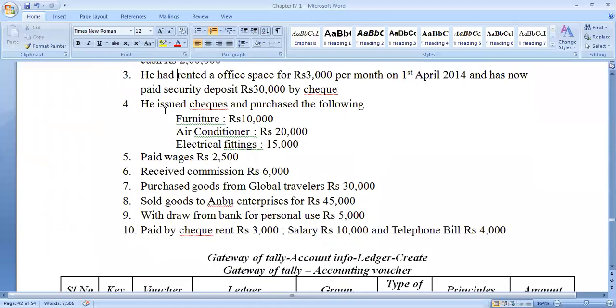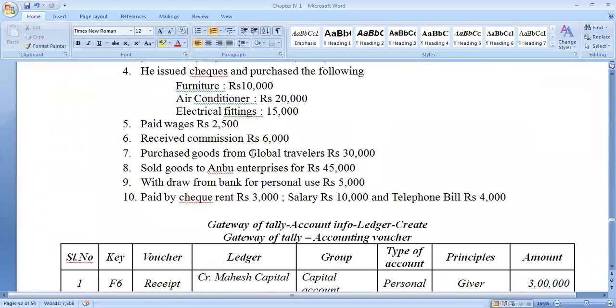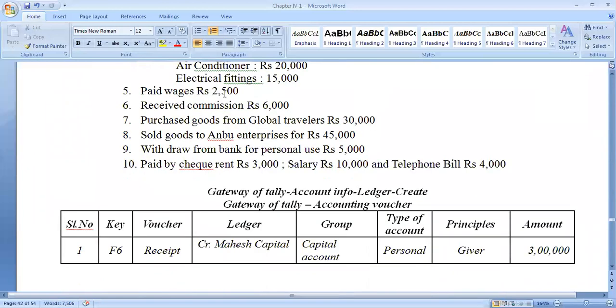Clear? Then he issued a check and purchased the following: furniture, air conditioner, electrical fittings. Purchase is made. So furniture account debit, air conditioner account debit, electrical fittings account debit to Mahesh account or the bank account you can write. Paid wages of rupees 2,500. Paid wages, so it is the payment voucher.